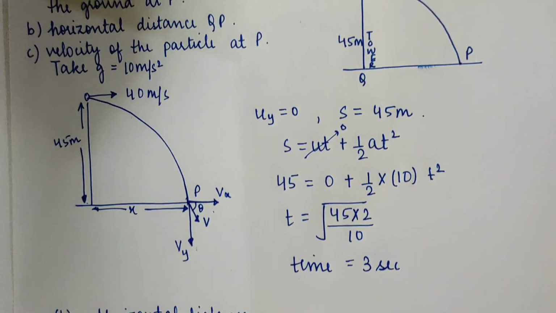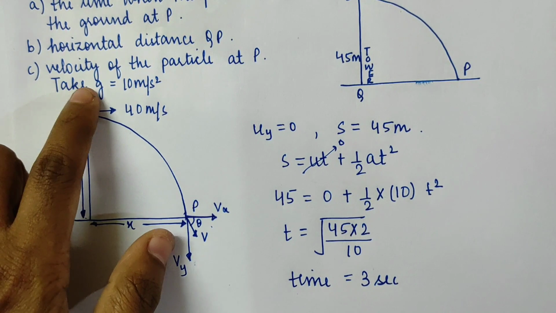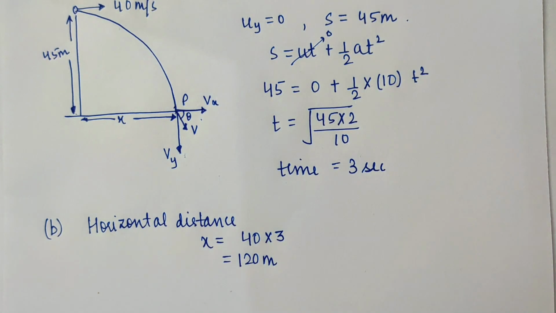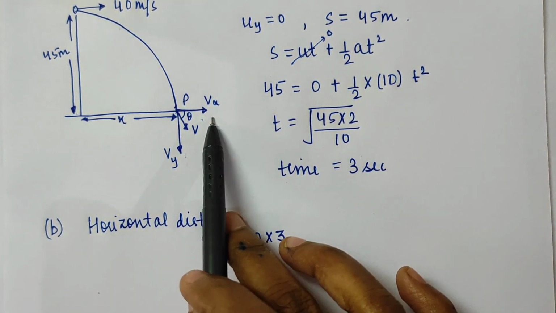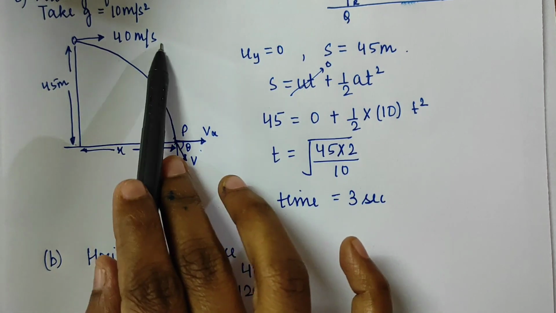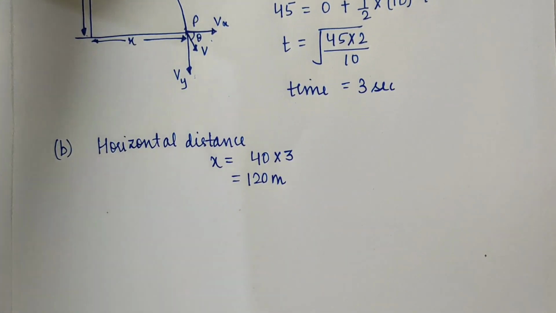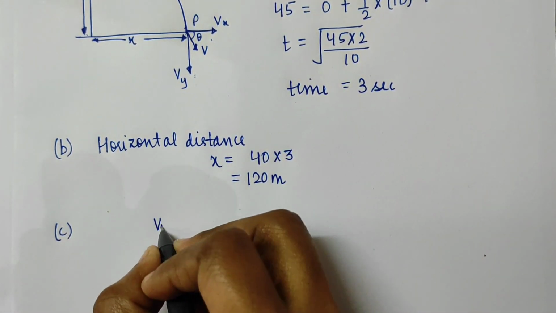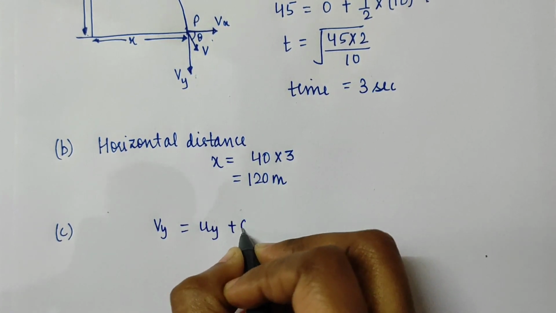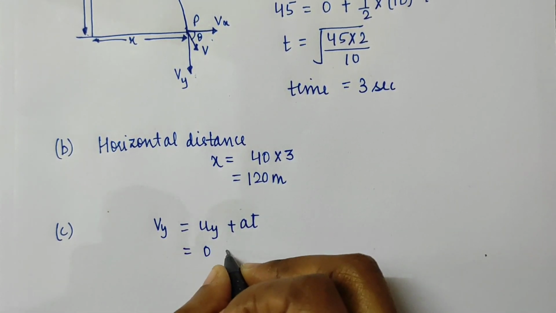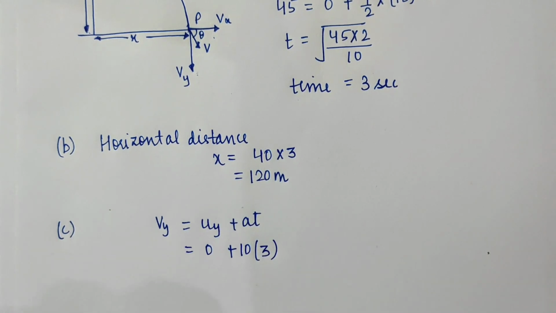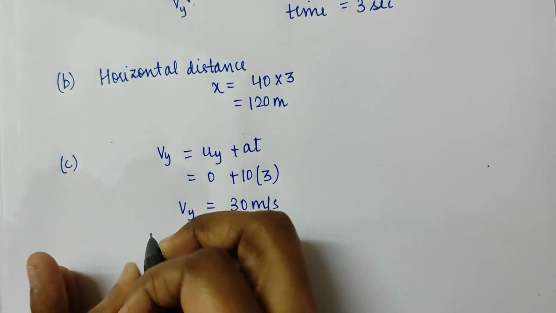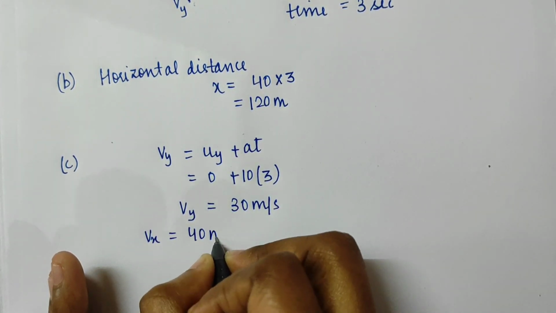Now the third question which has been asked is the velocity of the particle at this point P, that is the value of V. For that I am going to first find the value of Vy. The value of Vx will be nothing but the horizontal component of the velocity, that is 40 meters per second. For part C, I am going to apply the first equation of motion, that is Vy equals Uy plus a into t. Uy again is 0, plus 10 into 3. So Vy equals 30 meters per second. Vx is 40 meters per second.